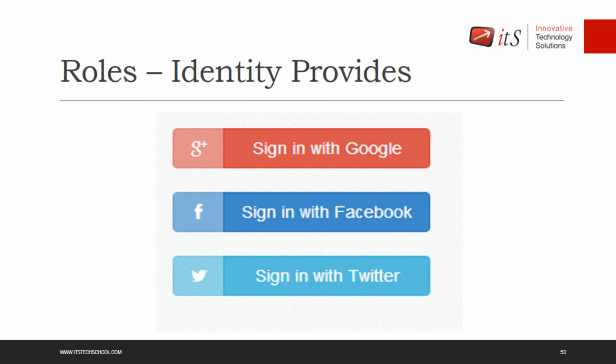Now, why do we want to sign up? Because we want authenticated information of a user, like what is the name of the user, what is the email ID of the user, what is the birth date of the user, what is the location of the user, the cell phone number of the user. So we need authenticated information. And for the authenticated information, you can just provide them a sign up page, right? So the user can go over there, provide the information, sign up, and access your blog or any other application.